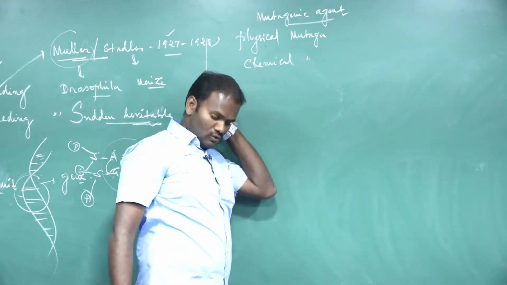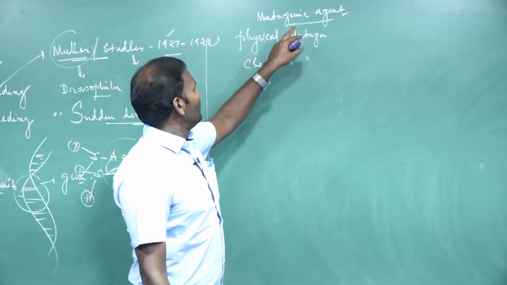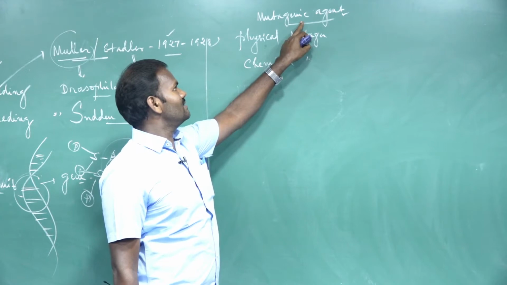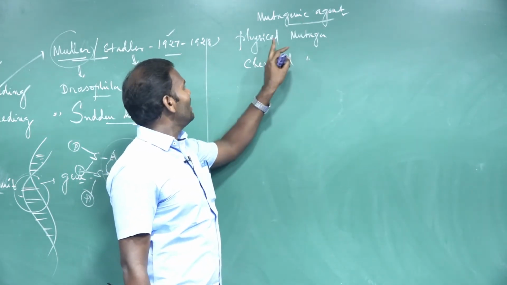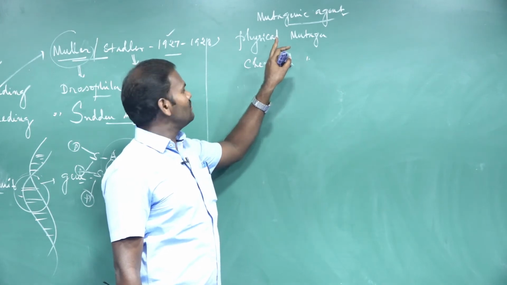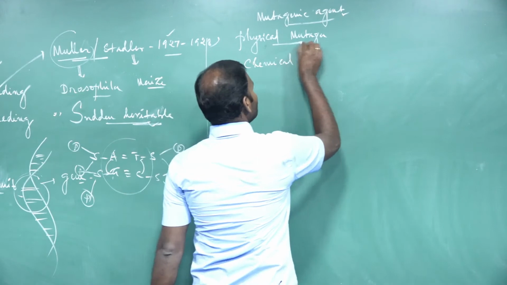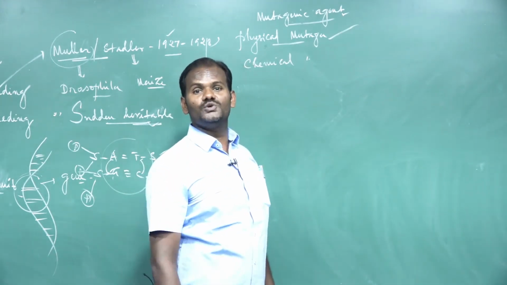The useful mutation which is induced in a crop plant by a substance is called a mutagen or mutagenic agent. The substance which causes mutation is called a mutagenic agent. There are two types of mutagenic agent: one is a physical mutagen, another one is a chemical mutagen. What is a physical mutagen? Electromagnetic radiation. It is a powerful source which is used to induce mutation.